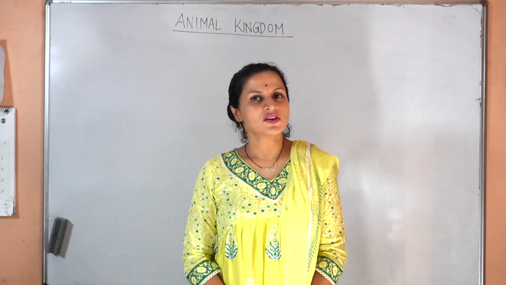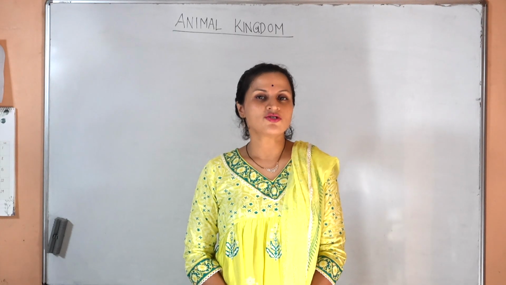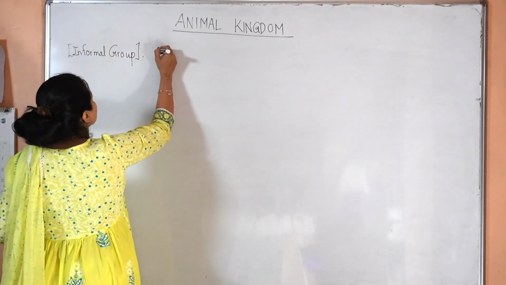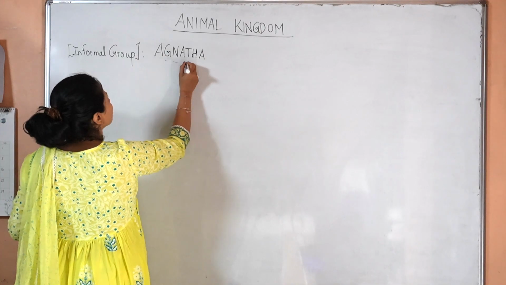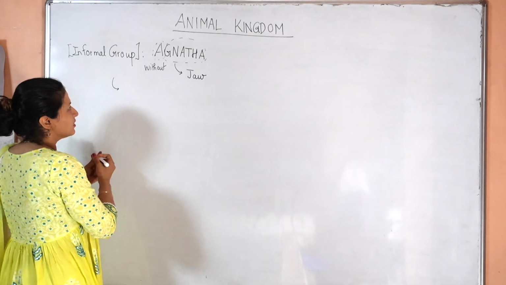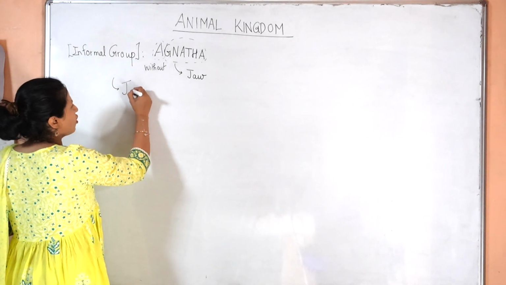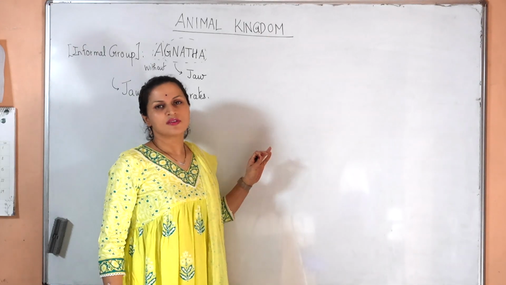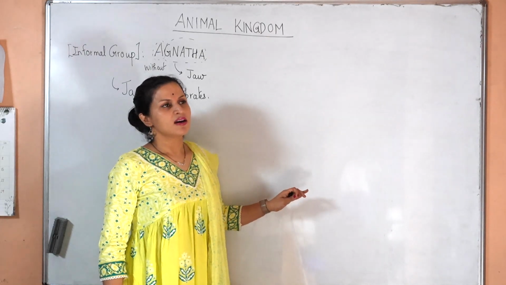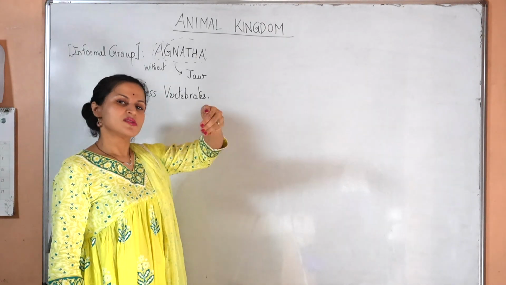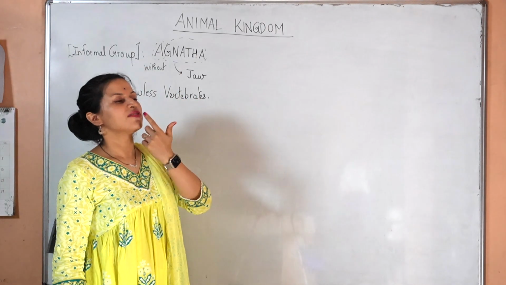Today we are dealing with the first group, that is Agnatha or jawless vertebrates. Gnatha means jaw, and a means without. So Agnathans can be defined as jawless vertebrates. Before we move to the one class of Agnatha, that is Cyclostomata, we will discuss the general characteristics of the Agnatha. These organisms have a cranium but they do not have jaws.